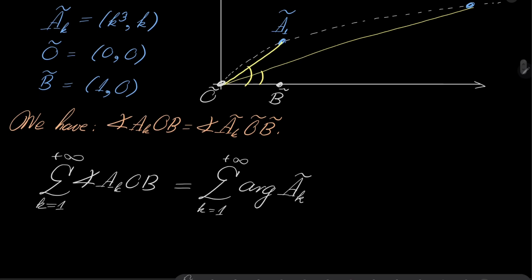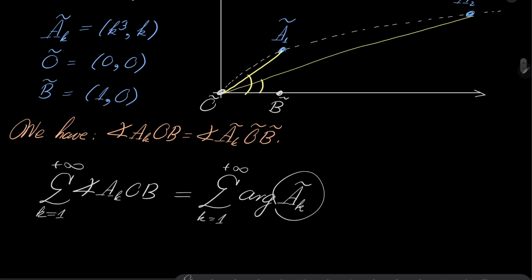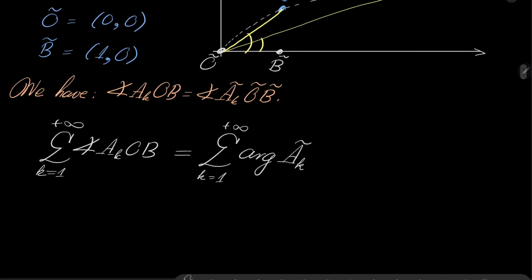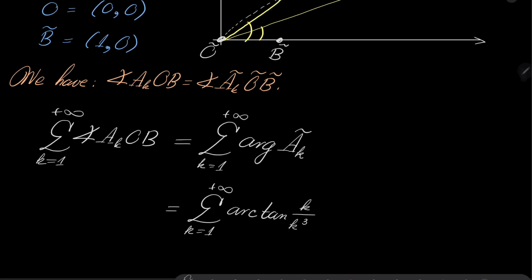All right. And how can we find the argument of this complex number? Well, since we are in the first quadrant, this is just the arc tangent of y over x, so of k over k cubed.